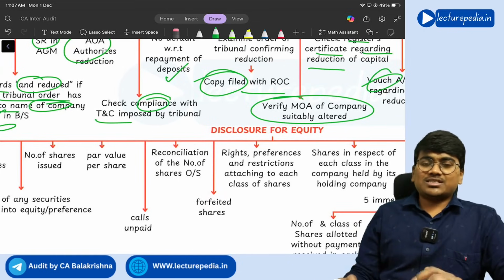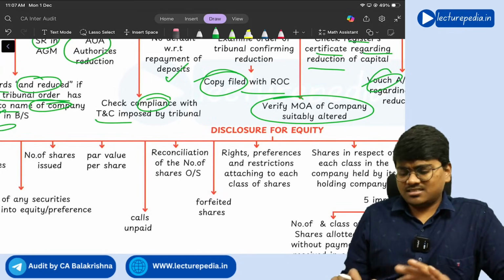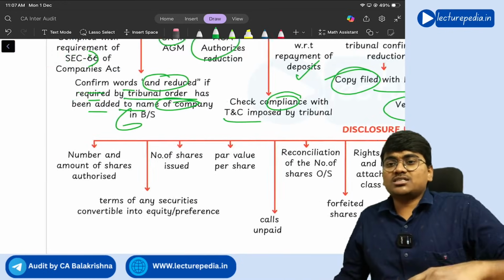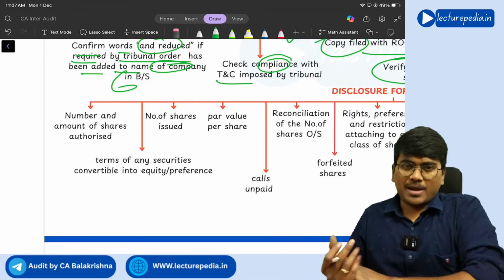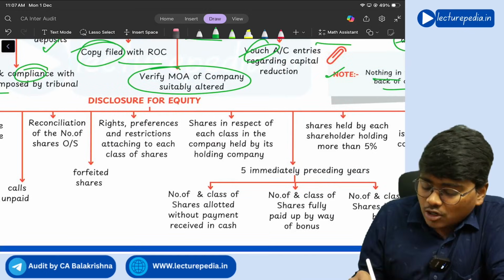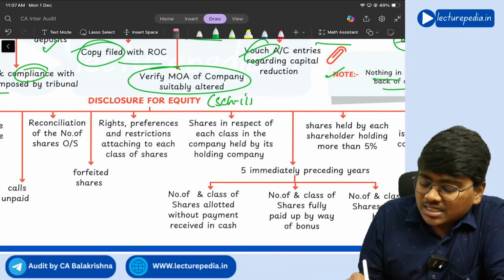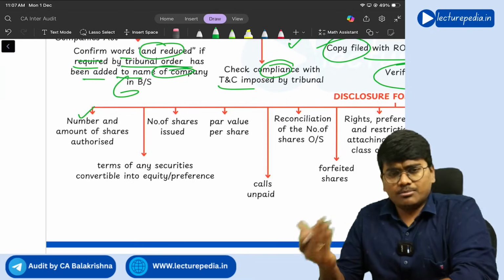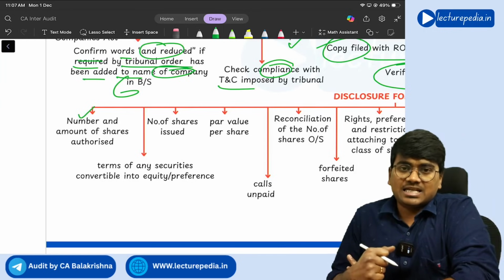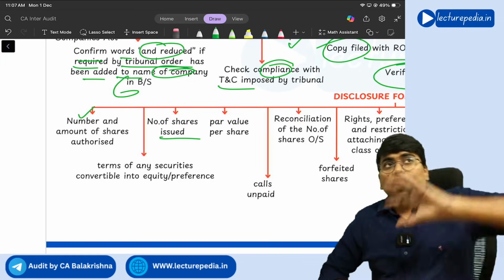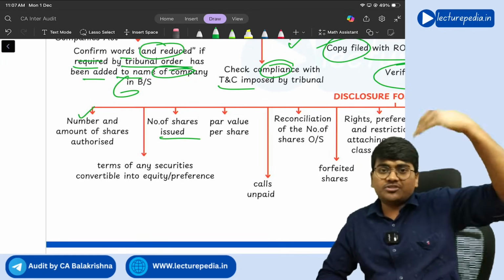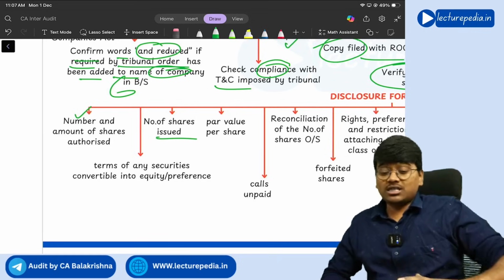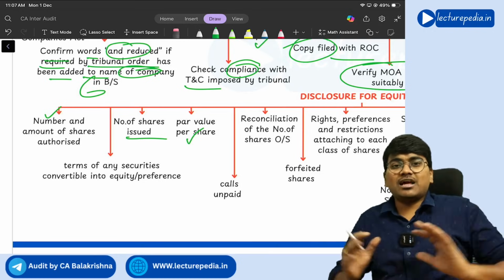Next, disclosures with respect to equity. This is the final concept under the share capital. So what disclosures do you need to give in the balance sheet? These disclosures are as per Schedule 3 of the Companies Act. Number and amount of shares authorized, and number of shares issued. So how many, and how much amount of shares is authorized, and of that how many shares have been issued. Next, what is the face value of the share, the par value of the share.